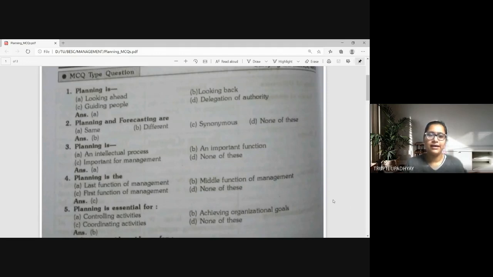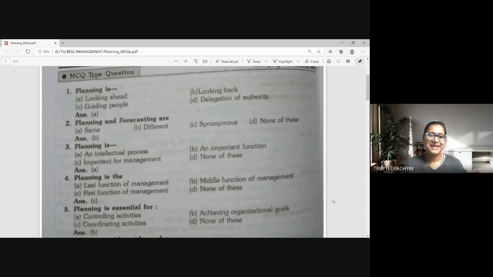Control is looking ahead, looking back, guiding people, or controlling people. What is the option? You can give your answer in the comment section.